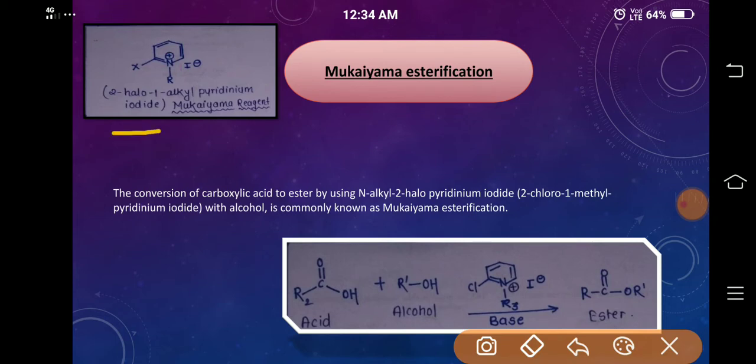This is the Mukaiyama reagent, 2-halo-1-alkyl pyridinium iodide. It is in the form of a salt. This reagent was discovered by Mukaiyama, therefore it is known as the Mukaiyama reagent, and the esterification carried out is called Mukaiyama esterification. The reaction involves treatment of an acid with an alcohol using the Mukaiyama reagent along with a base, leading to the formation of an ester as the product.